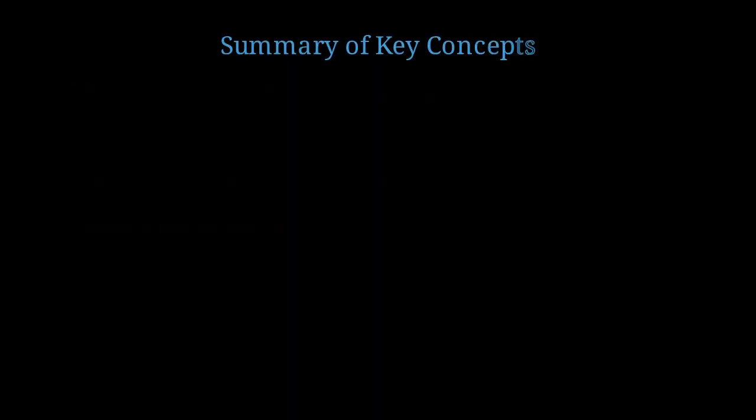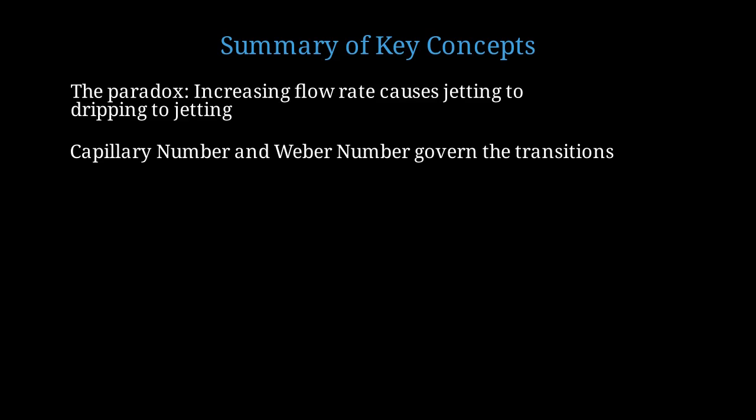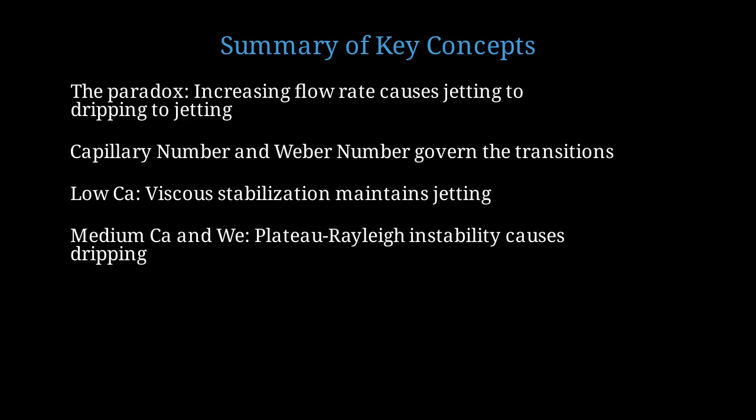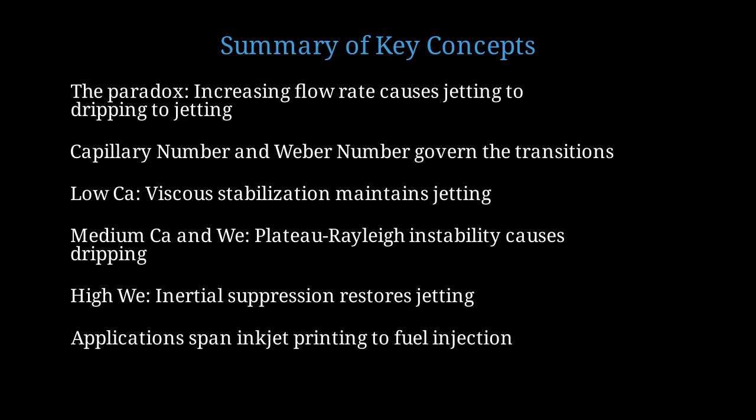Let me summarize the key concepts we've covered about the jetting-dripping paradox. The paradox is that increasing the flow rate causes a transition from jetting to dripping and then back to jetting. The capillary number and Weber number are the key dimensionless parameters that govern these transitions. At low capillary number, viscous forces stabilize the jet. At medium values, the Plateau-Rayleigh instability causes the jet to break up into drops. At high Weber number, inertial forces suppress the instability and restore jetting. The applications range from inkjet printing to fuel injection systems.